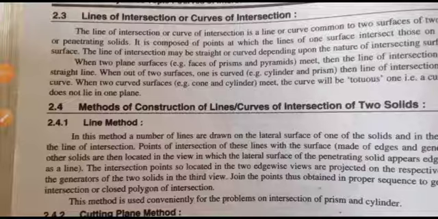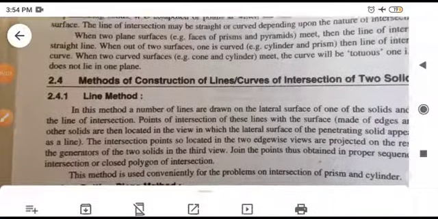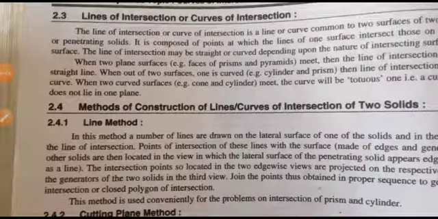In the view in which the lateral surface of the penetrating solid appears edgewise, the intersection points so located in the two edgewise views are projected on the respective edges. The generators of the two solids in the third view join the points thus obtained in proper sequence to create the intersection or closed polygon of intersection. This method is used conventionally for problems on intersection of prism and cylinder.